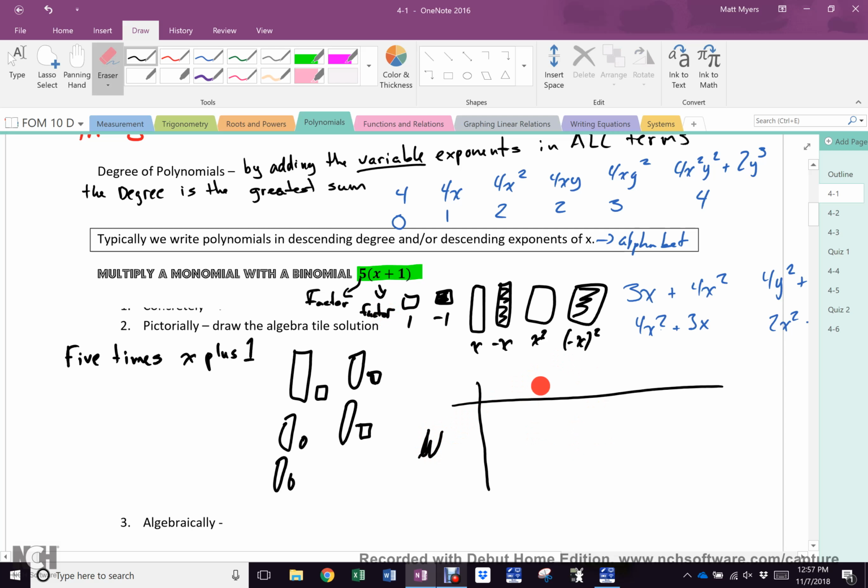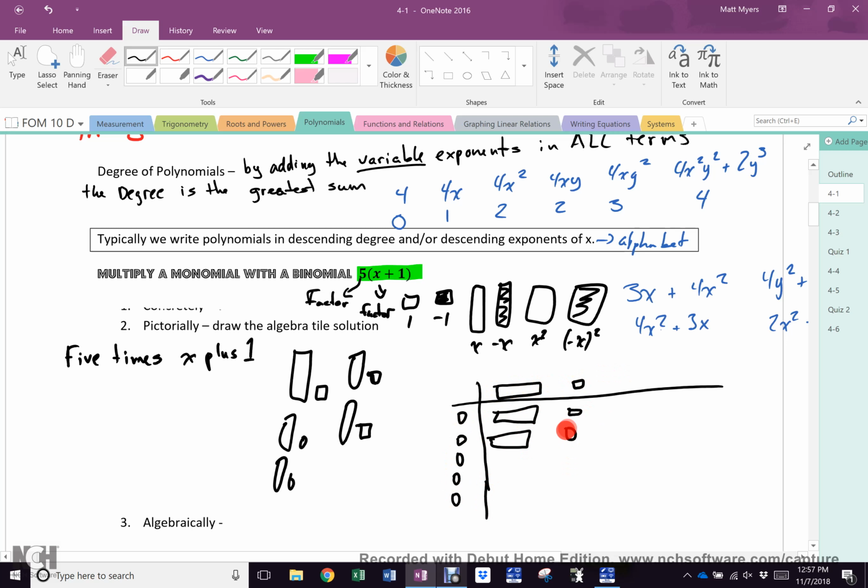So, on one side we have the factors. 1, 2, 3, 4, 5. On the other side, we have the other factor. X, positive 1. And in the middle, we fill in the product, the answer. There's 1 there, but it stretches out 5. Then there's 1 there. 1 times 1.